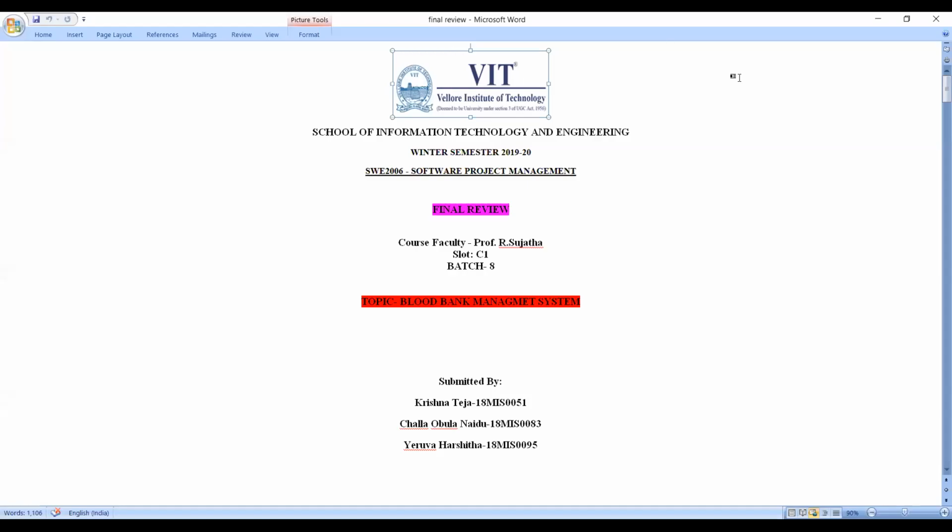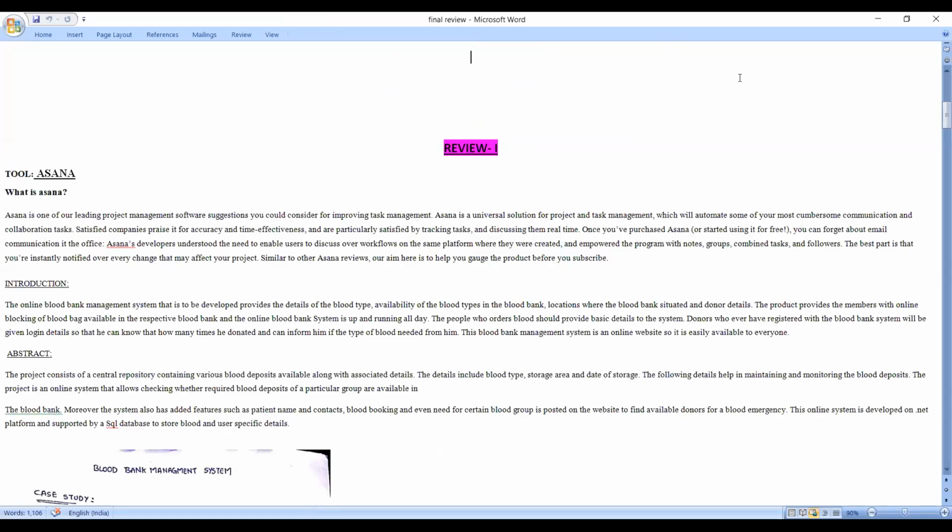Our topic is blood bank management system and our tool is Asana. What is Asana? Asana is one of our leading project management software suggestions you could consider for improving task management.